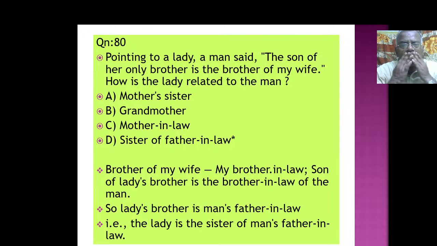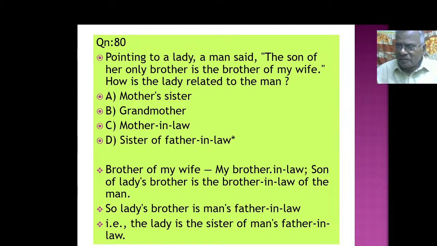The brother of my wife. இதில் brother of my wifeங்கிறது யார்? My brother-in-law. Son of the lady's brother is the brother-in-law of the man. Son of the lady's brother அப்படிங்கிறது யார்? Brother-in-law of the man. So the lady's brother is the man's father-in-law. That is, the lady is the sister of the man's father-in-law. Sister of father-in-law. That is the T is the correct answer. Are you able to see all these nuances?